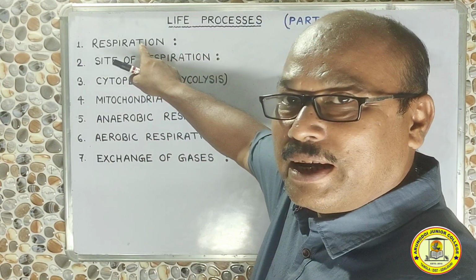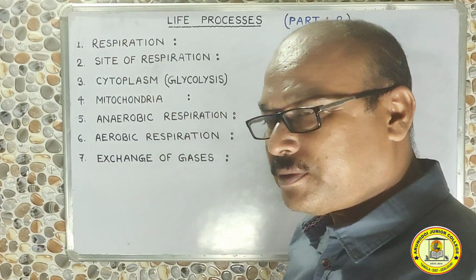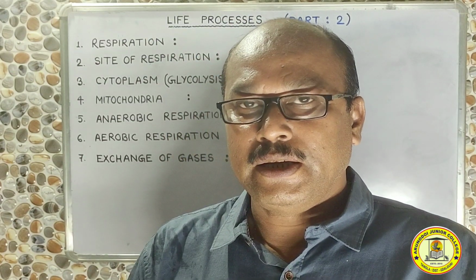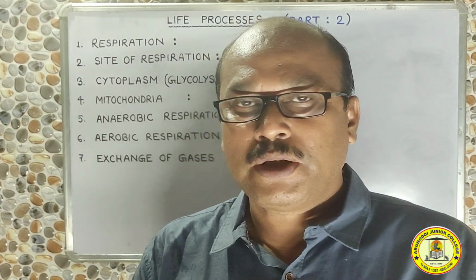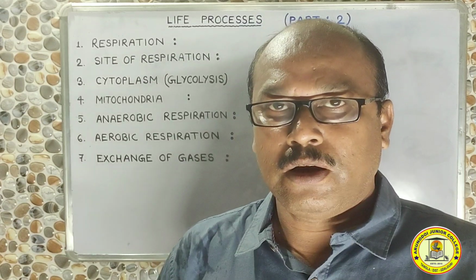So let's come directly to respiration. The thing is, in our previous class we have come to know that food is digested in our digestive system, and after the food is digested it is absorbed by the blood, and blood carries the food to the cell. Now the question arises, what happens to the food inside the cells of the living organism?